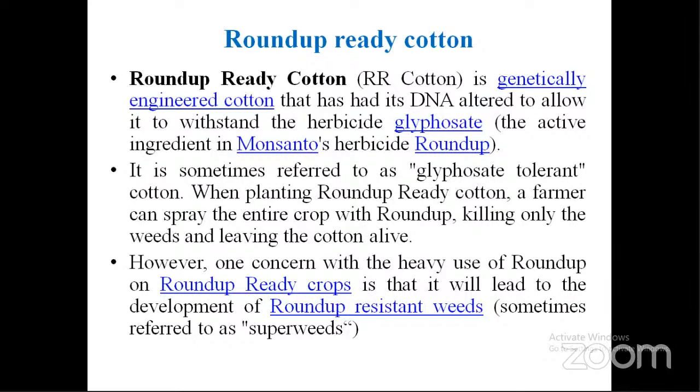This continuous use of one herbicide, or herbicides with the same mode of action, leads to the development of herbicide resistance. And some weeds they call super weeds because they exhibit resistance, and no herbicide can kill those types of weeds. That's why continuous use of Roundup may lead to the development of super weeds, which is not a good sign.